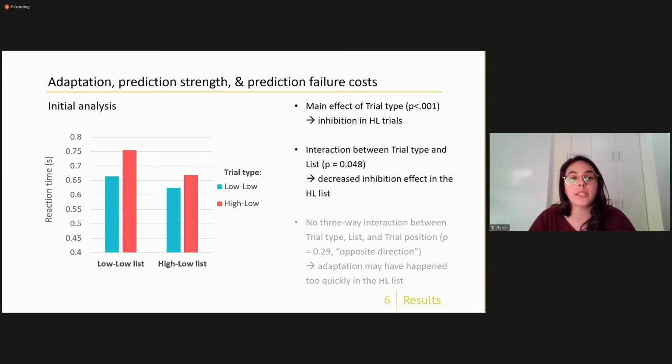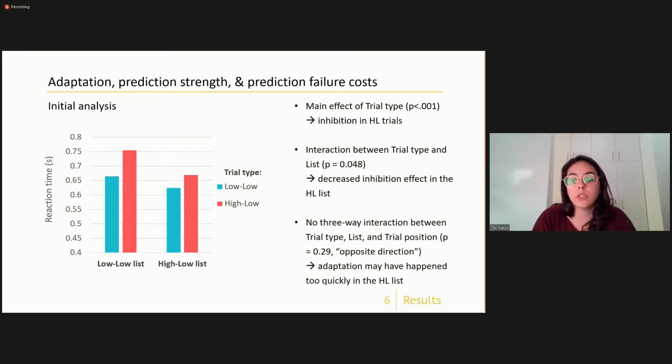Importantly, there was also an interaction between trial type and list, such that this inhibition effect was smaller for participants in the high-low list, indicating that these participants, who encounter the disconfirmation of strong predictions more often, indeed avoid or alleviate the costs of inhibition, presumably by avoiding strong predictions.